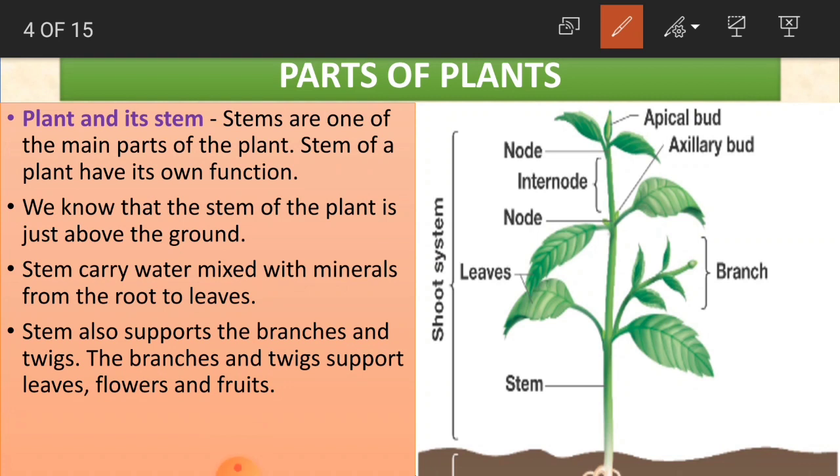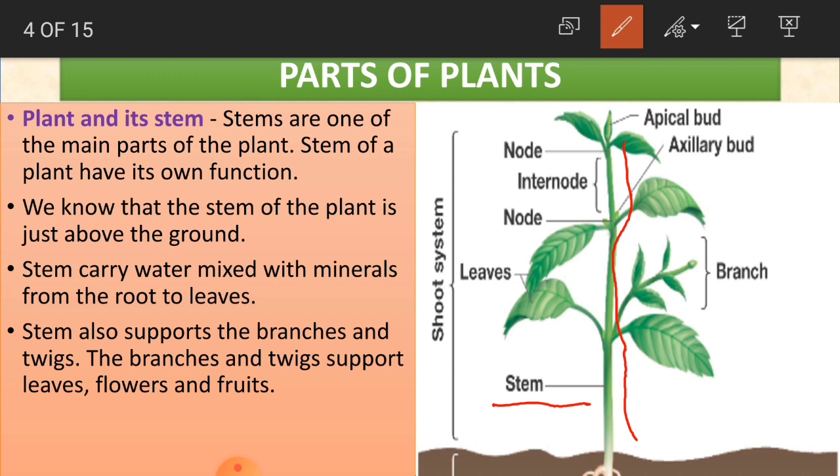Yes, children, now we are going to learn another part of the plant, that is the stem. What is a stem, children? In the diagram you can see very clearly, this part is known as the stem. Stems are one of the main parts of the plant. Like roots were also main, now stems. This is also very important.